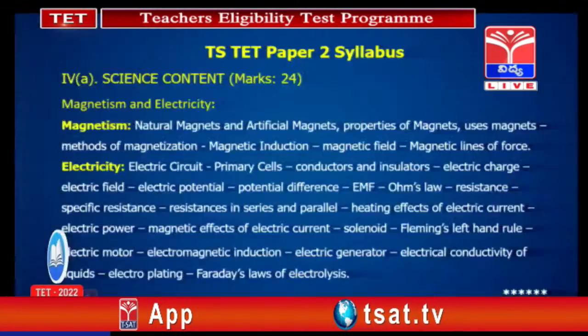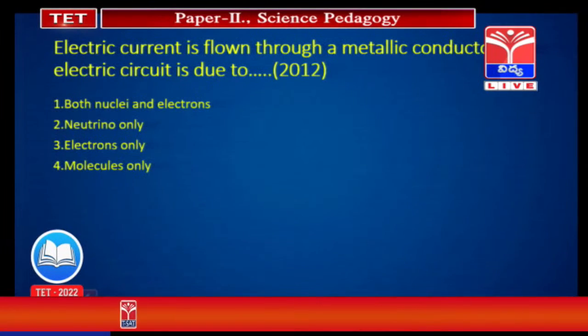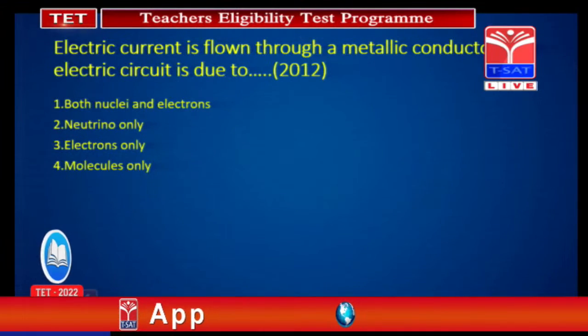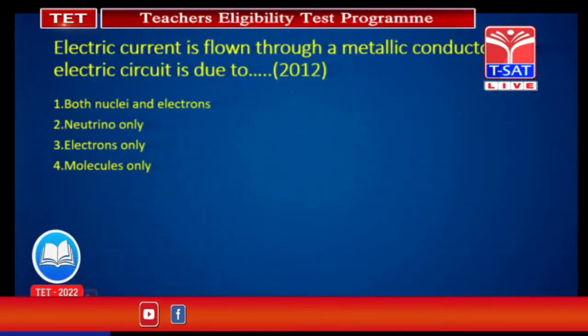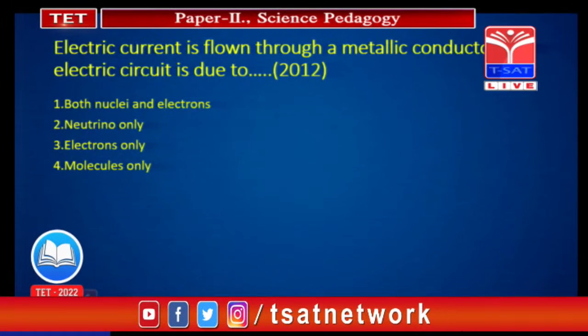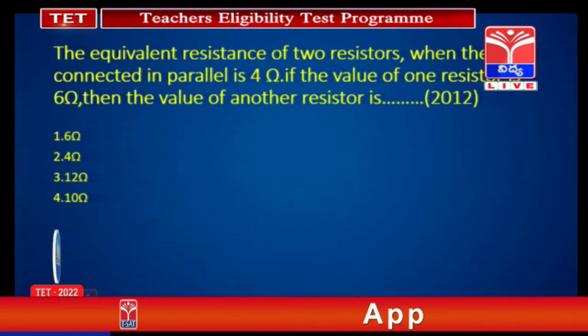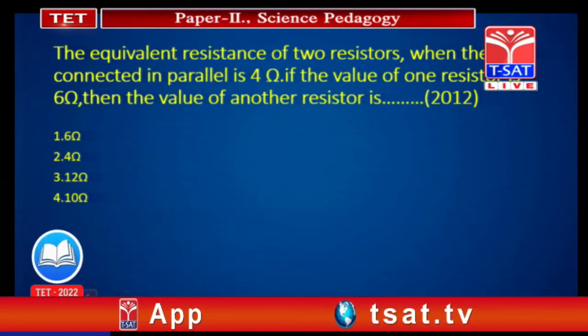We will see one question based on this, asked in 2012. The electric current flows through a metallic conductor; the electric current is due to what? We know that electric current means the flow of charges per unit time through the cross-sectional area. So we get the current because of the flow of electrons. Here the correct option is the flow of electrons only. This is one more question related to electricity, which we got previously in 2012.